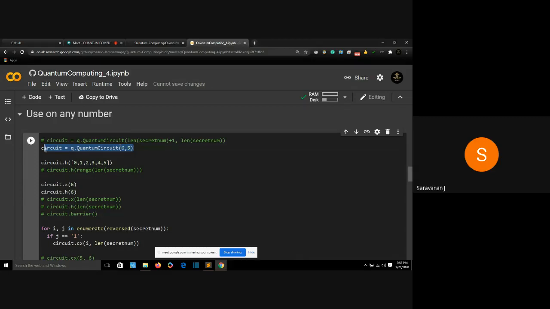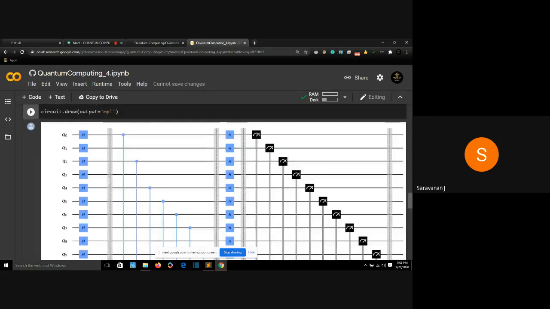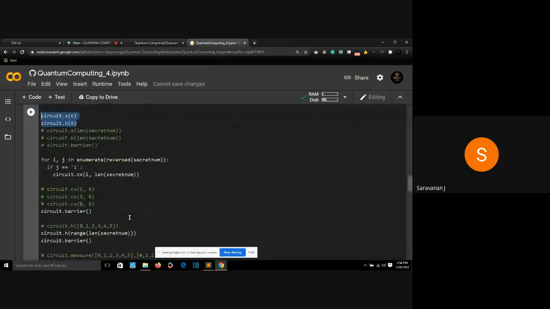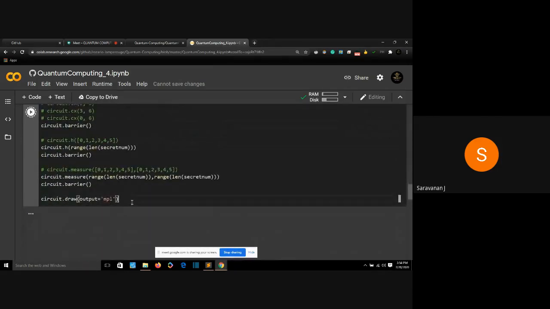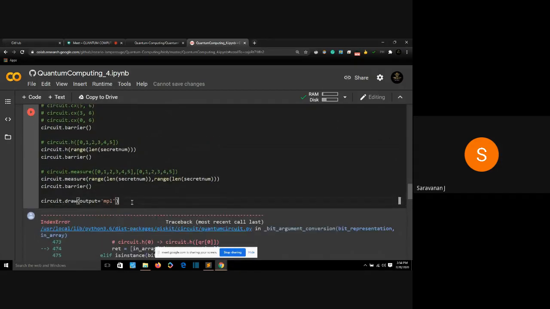I'm defining a quantum circuit with 6 qubits and 5 classical bits. For the first 5 qubits, I'm applying a Hadamard gate. And for the 6th qubit, I'm applying a NOT gate followed by a Hadamard gate. That's all I'm doing. You can see it over here. So if I run it, I'll just run it and give a basic understanding.